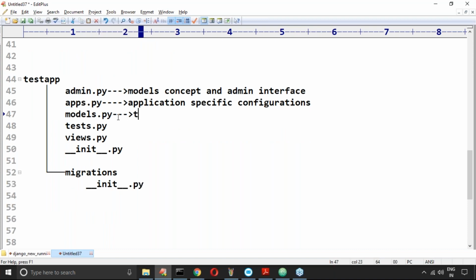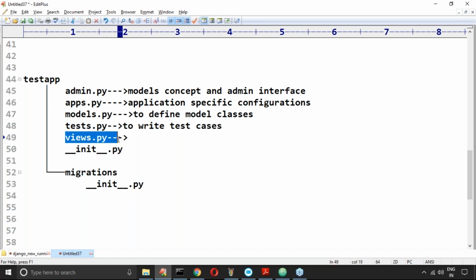Models.py is to define model classes. Tests.py is to write test cases for our application. And views.py is the very important name, to write view functions.